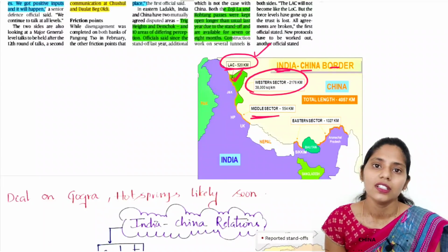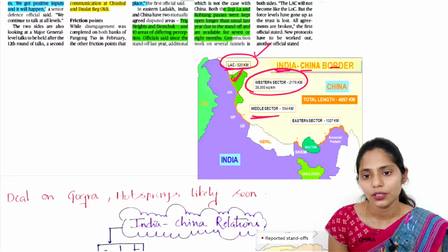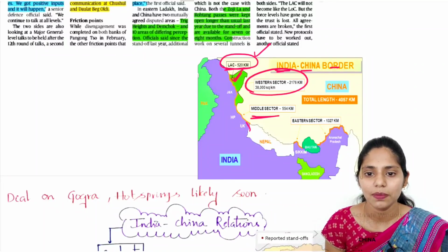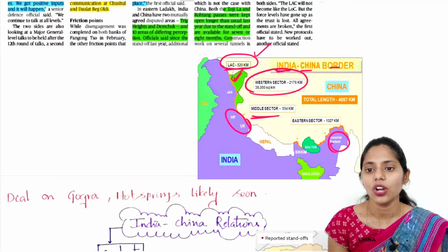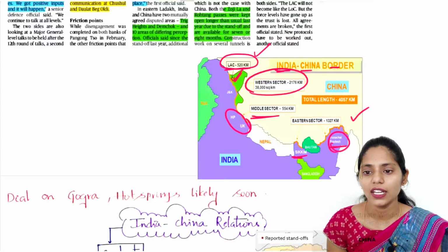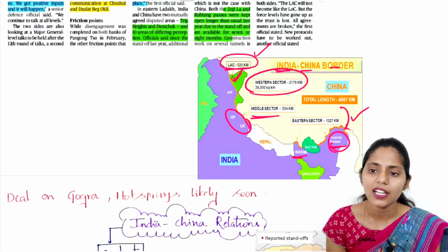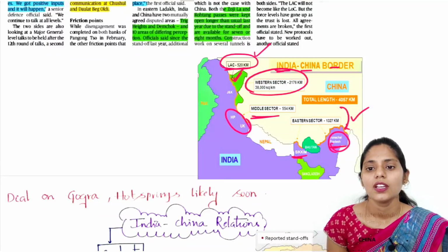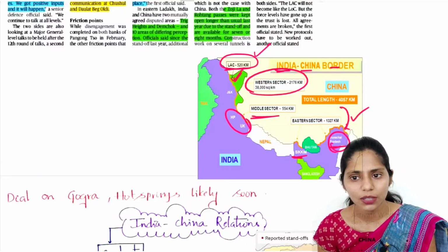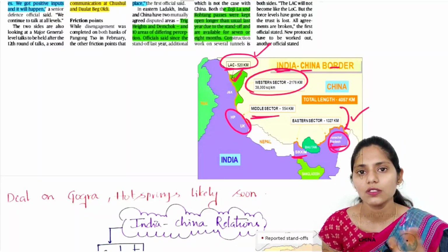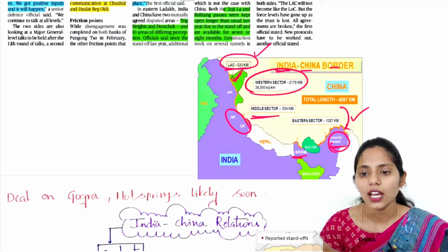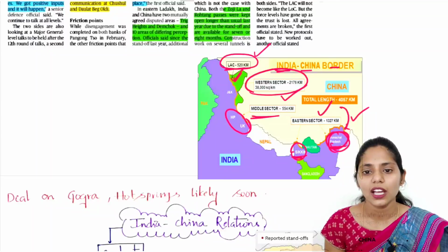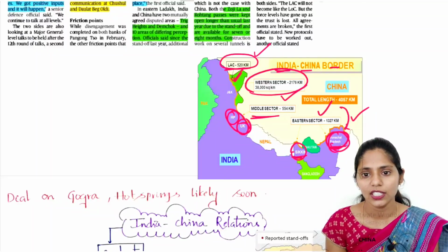And we have a dispute at the middle sector, at Uttarakhand as well as Himachal Pradesh. And at the eastern sector, Sikkim as well as Arunachal Pradesh, China is claiming entire Arunachal Pradesh. So first we need to know that we share a boundary with China, and in 3 areas we have disputes, that is the eastern sector, western sector and central sector. In the eastern sector, we face issues with Sikkim as well as Arunachal Pradesh, and in the middle sector with Himachal Pradesh and Uttarakhand.